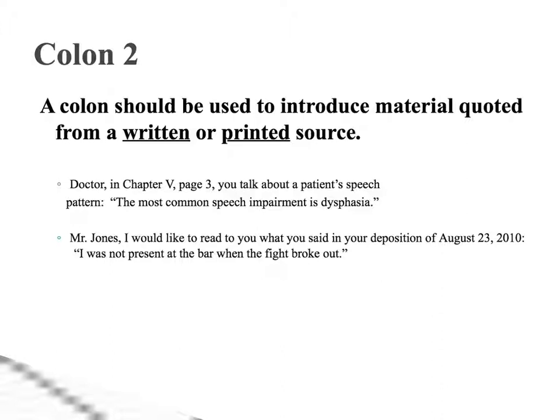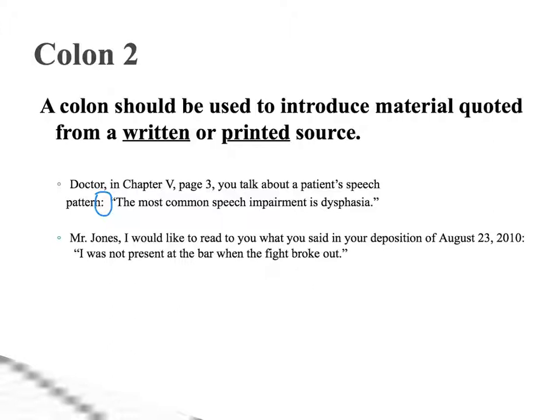So first example: Doctor, in chapter 5, page 3, you talk about a patient's speech pattern, colon. Put the colon there. Then of course you're going to have two spaces, and you'll open the quote and then have your quoted material. The most common speech impairment is dysphagia, period, close quote. Don't worry now about where the quotes go and where the punctuation with the quotes go. Just know that for this quoted material that is printed or from a written source, you will introduce it with a colon.